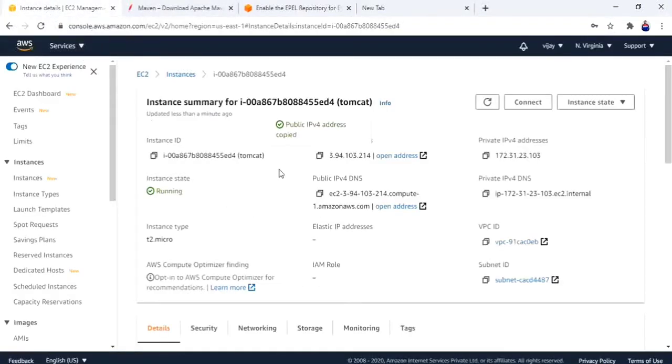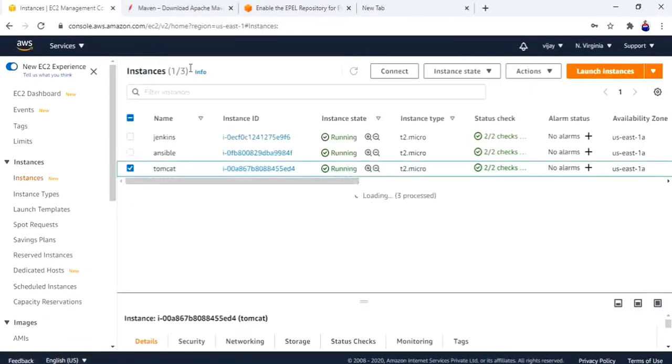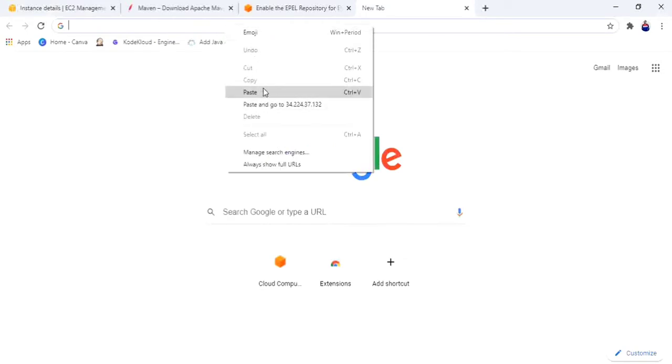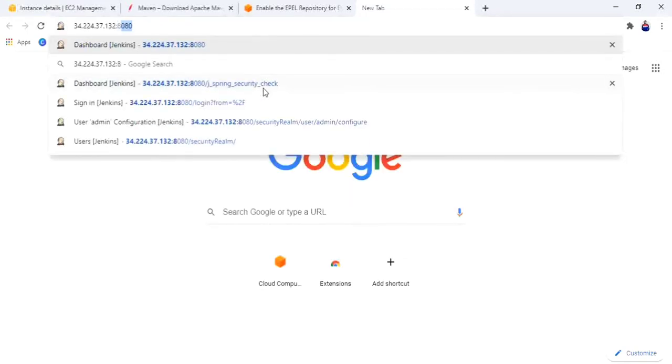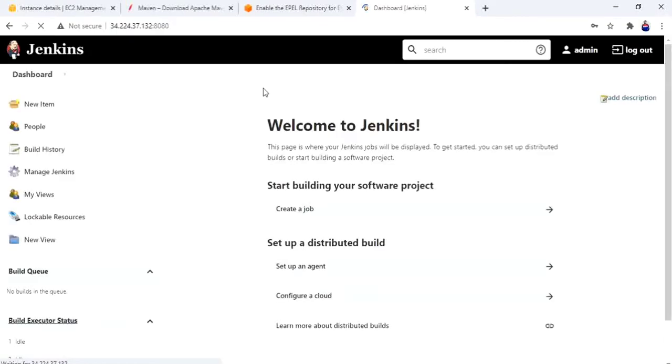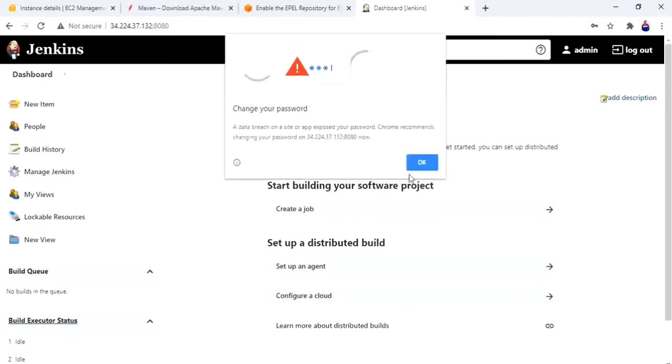Okay, let me copy the IP address of server 1. Copy, paste, 8080, username admin, password. Okay, now I have reset the password of admin.